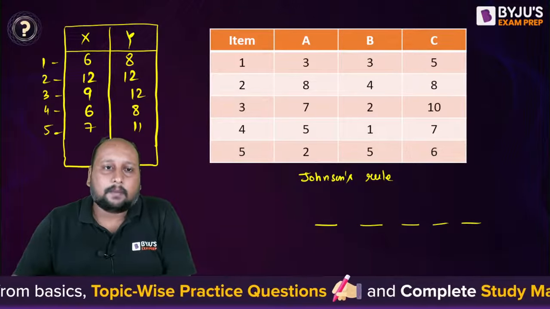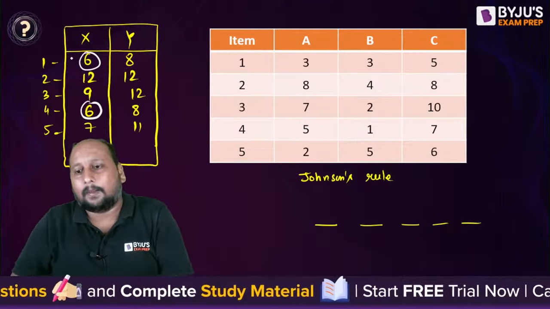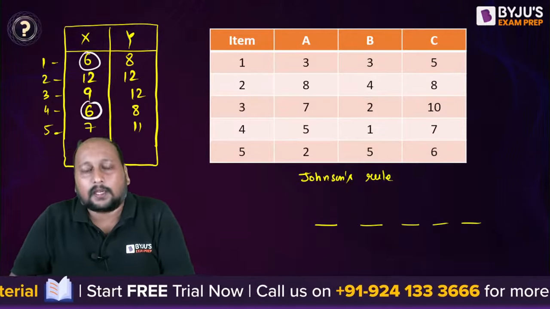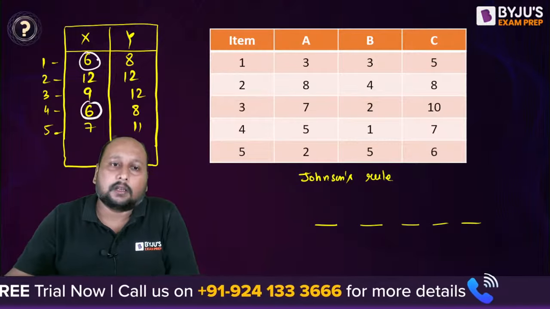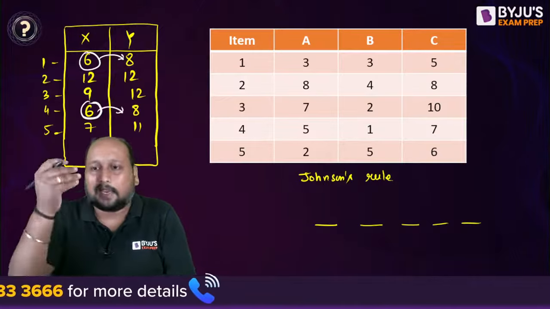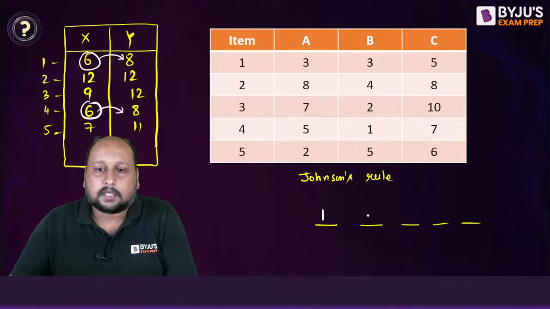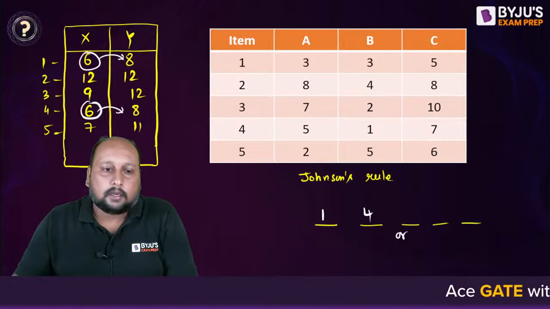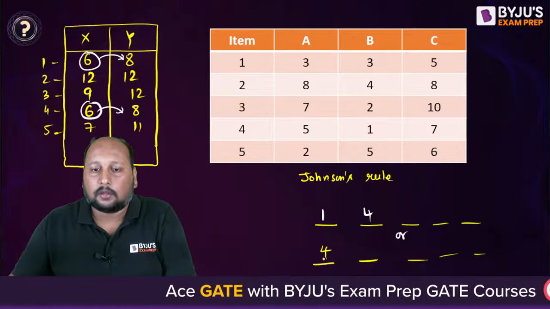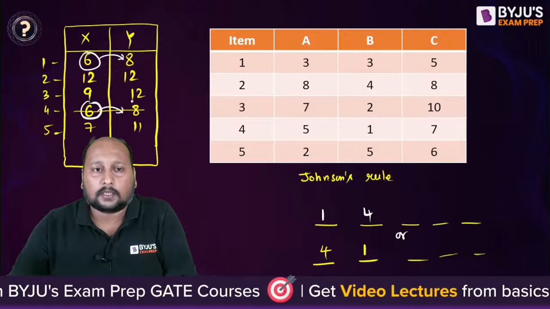Over here, the minimum value is 6, and we are getting it for item number 1 and item number 4. Whenever we have this kind of scenario, where the processing time for one machine is the same, we look for the corresponding processing time of the second machine. If that is also the same, then we can choose any one. So if you start with 1, the second will be 4, or you can start with 4 and go for 1 second. So we have completed these 2; they have been completely allocated.